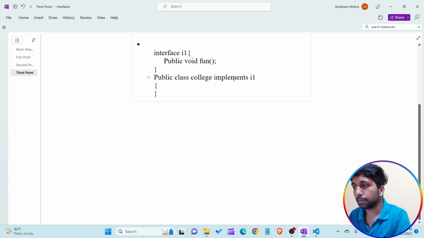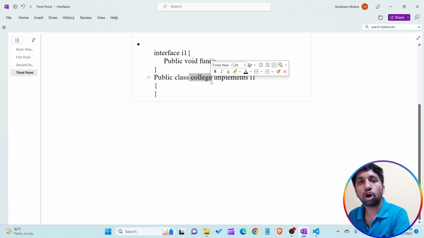College is a class which implements the I1 interface. In this particular line, I'm creating a simple interface I1 that contains the fun method, where only the declaration part is present. Now, whenever any class implements an interface, that class has a responsibility to implement all the methods of that particular interface.